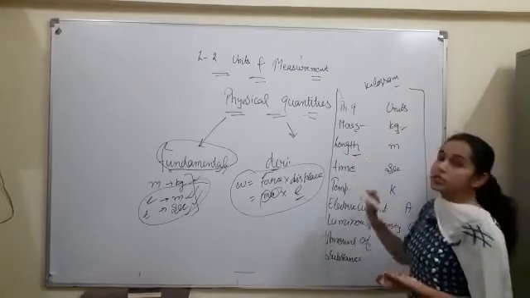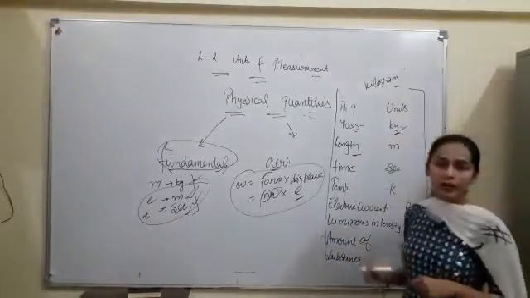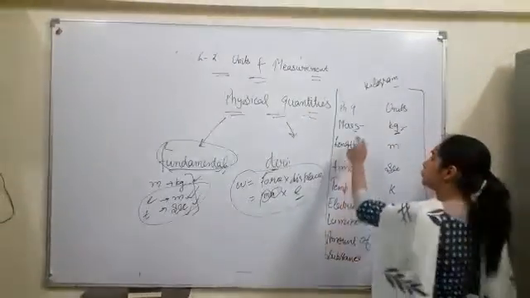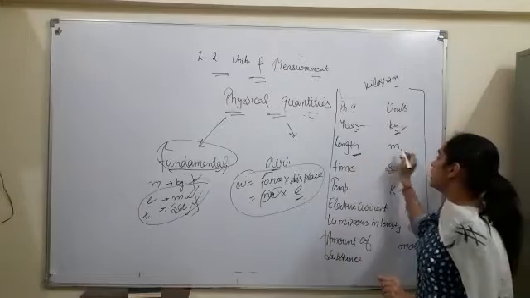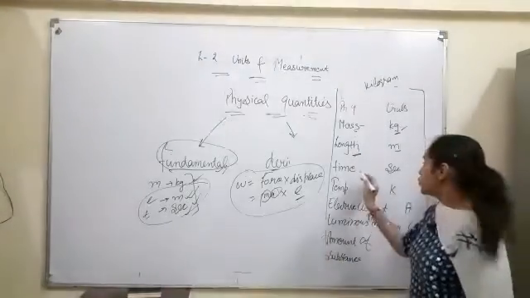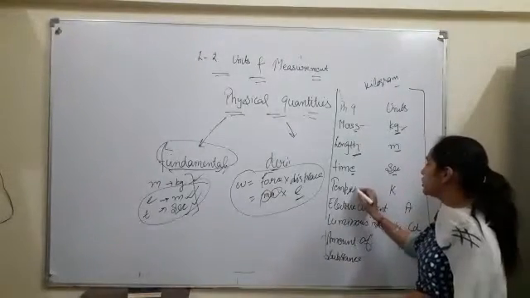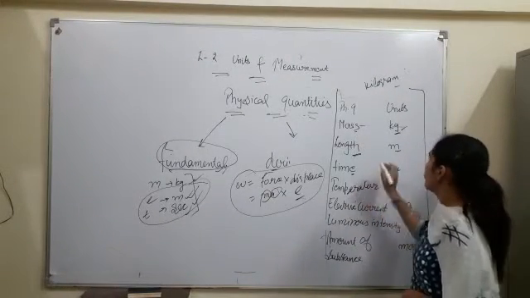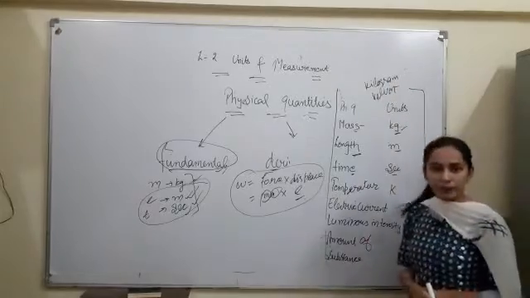Just keep in mind that we write these two letters to represent the unit of mass, kg. The unit for length is meter. The unit for time is second. The unit for temperature is Kelvin, represented by capital K.